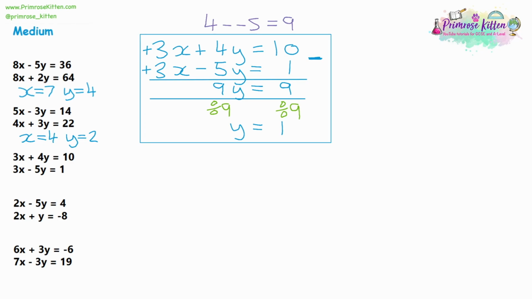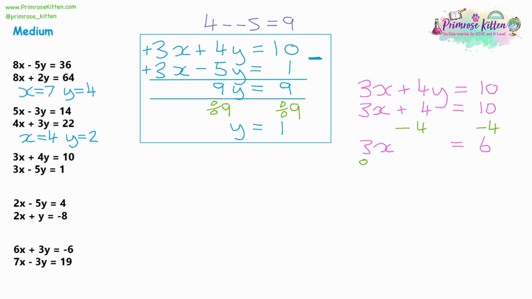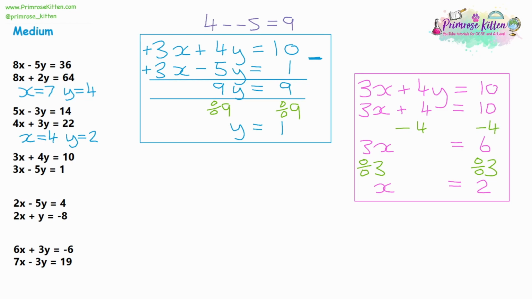Moving on to the second part, I'm going to write down one of the two equations. So I'm going to choose 3x plus 4y is equal to 10. We know that y is 1, so 4 lots of y would be 4. So 3x plus 4 is equal to 10. Let's solve the equation. Subtract 4 from each side. 3x is equal to 6, and divide both sides by 3. x is equal to 2. So let's write down our final answer. x equals 2 and y equals 1.